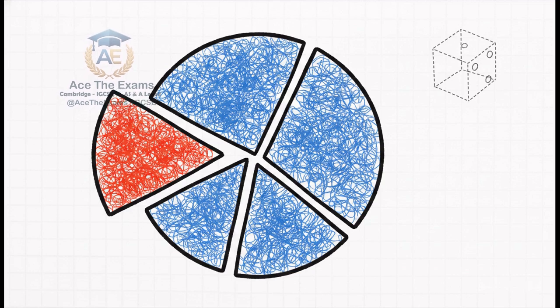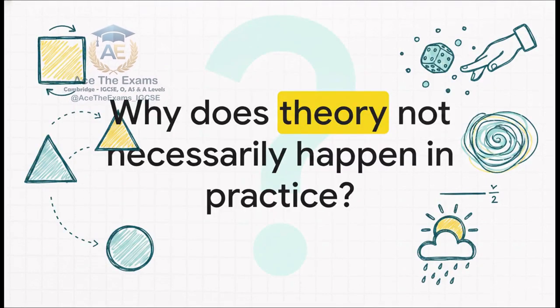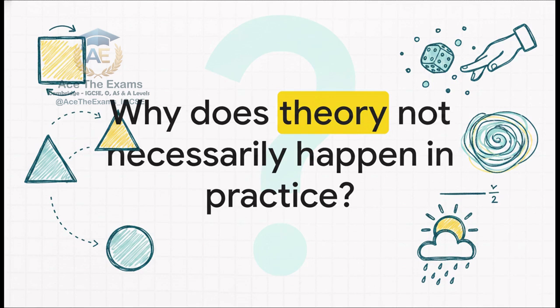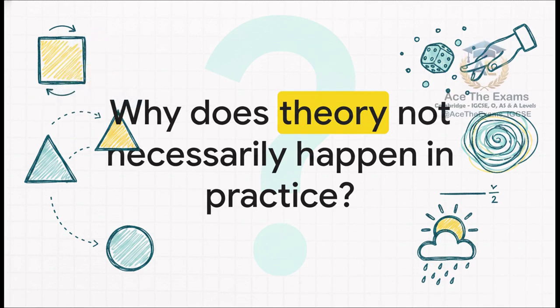So, we've journeyed all the way from the strict predictable rules of geometric transformations to predicting the likelihood of the unknown using fractions. But I want to leave you with this final, kind of provocative thought. If theoretical probability gives us a perfect mathematical fraction, why does chance guarantee that theory rarely perfectly matches practice in the real world? Think about that the next time you roll a dice, or honestly, just look at a weather forecast. Mathematics gives us the framework, but the universe, it always keeps just a little bit of its chaos.